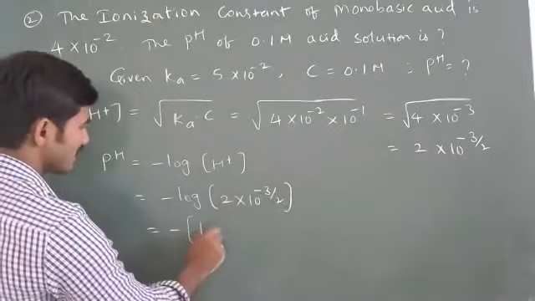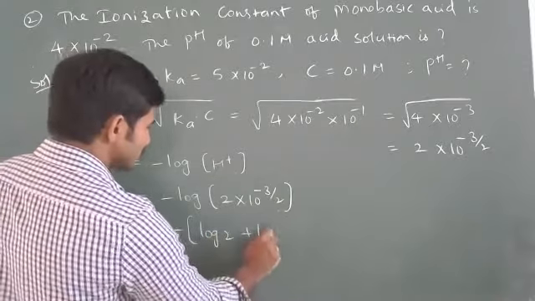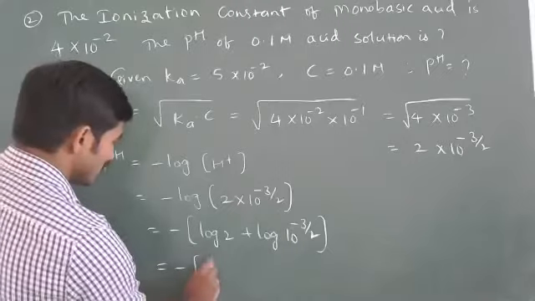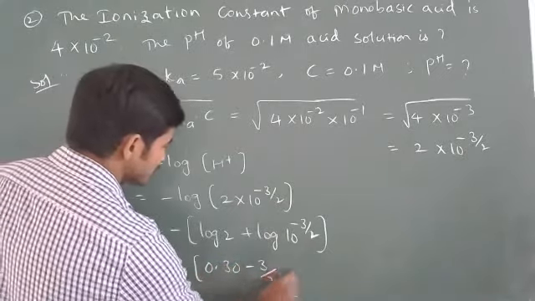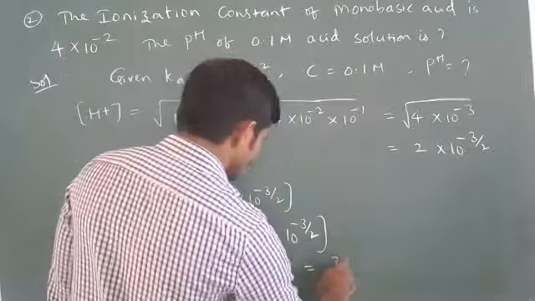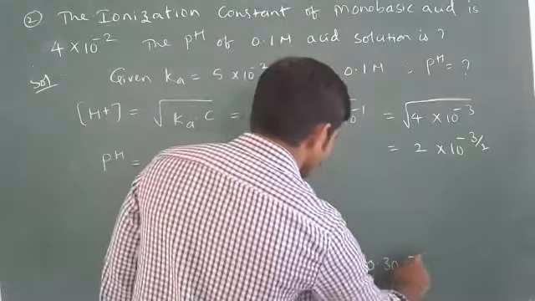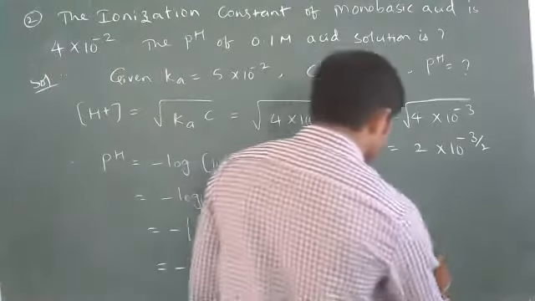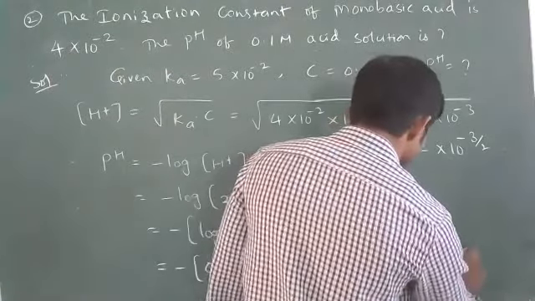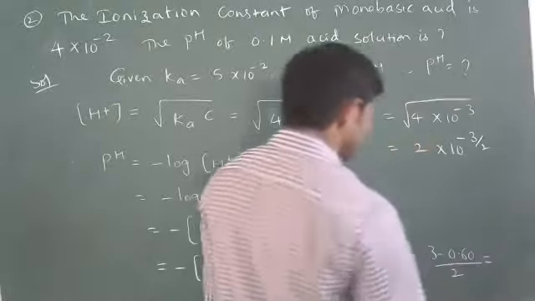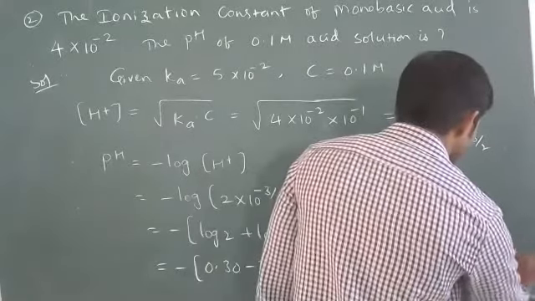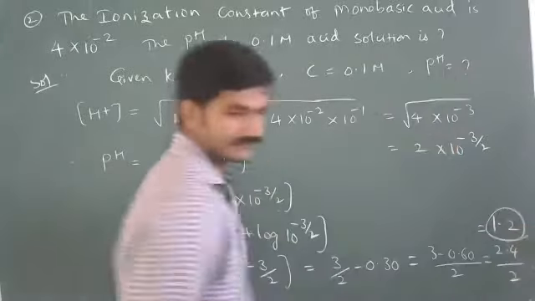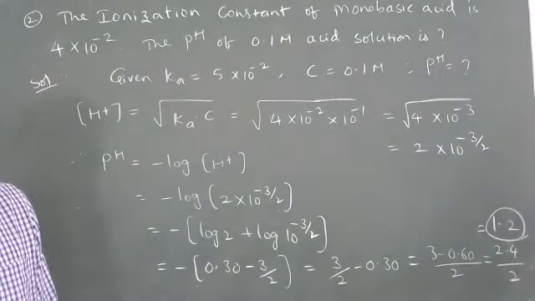So negative logarithm of H plus is 2 into 10 power minus 3 by 2. So minus log 2 plus log 10 power minus 3 by 2. So this log 2 value 0.30 minus 3 by 2 log 10 base 10 is 1. So 3 by 2 minus 0.30. Simplify this. 3 minus 0.60 by 2. You will get 2.4 by 2. That is equal to 1.2. Yes, correct.